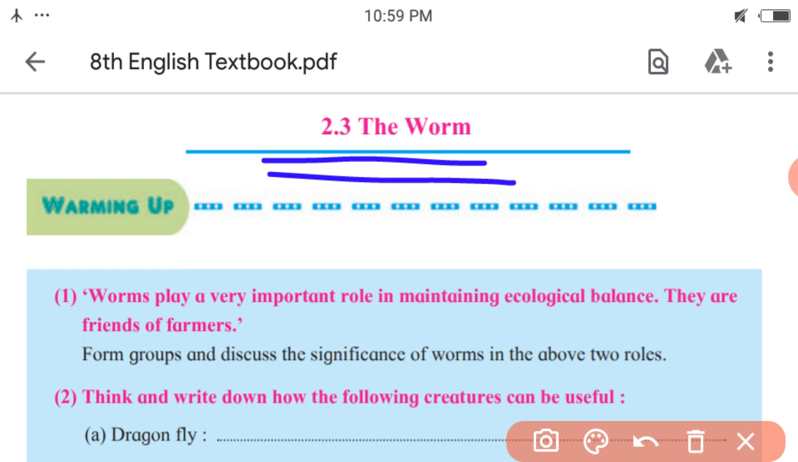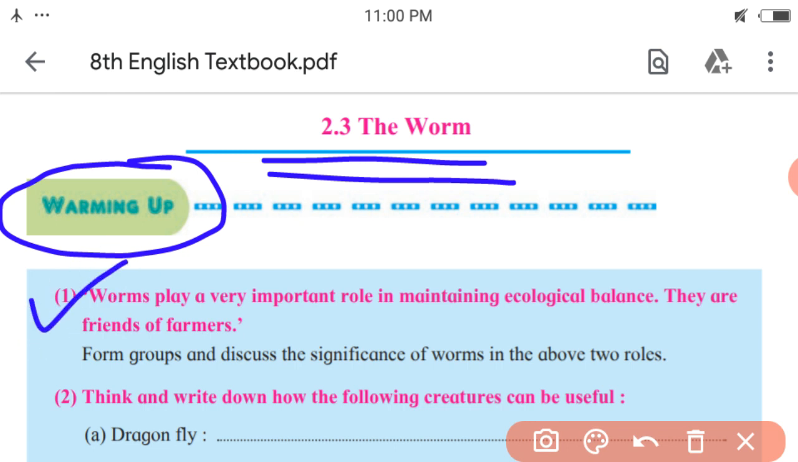Before learning this poem, let us see what activities are given in warming up, that is, pre lesson activities. First activity, worms play a very important role in maintaining ecological balance. Ecological balance, that is, environmental balance. They are friends of farmers, form groups and discuss the significance. Here significance means importance of worms in the above two roles.